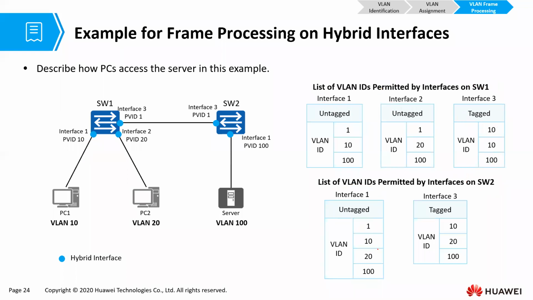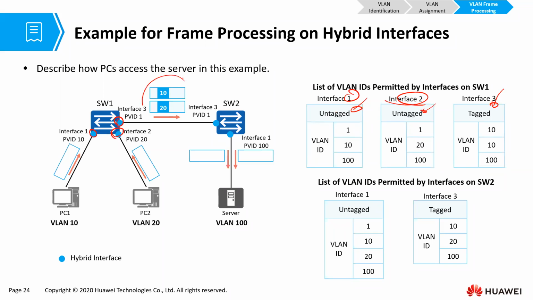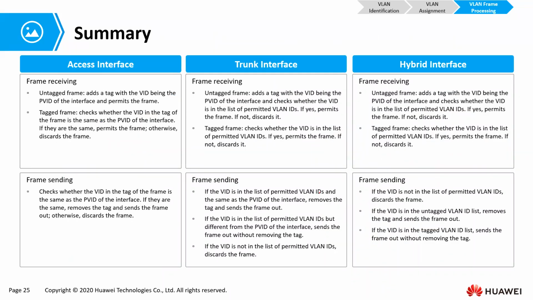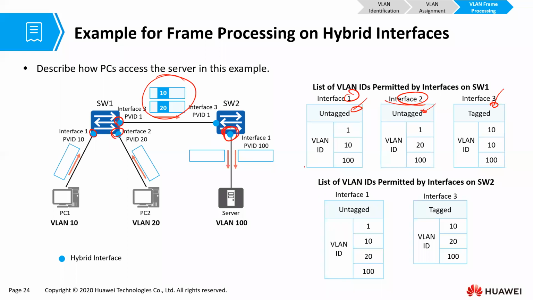What is going to happen here when a frame gets into our switch? When a frame gets into our switch, it gets tagged because it is an untagged frame, and these two interfaces behave like access ports, so they will tag, okay? And then this one behaves like a trunk port. It will send them the way they are. And then this one behaves like an access port. It untags all these, so it will remove those VLANs and it will send an untagged frame to our server. Are we together?